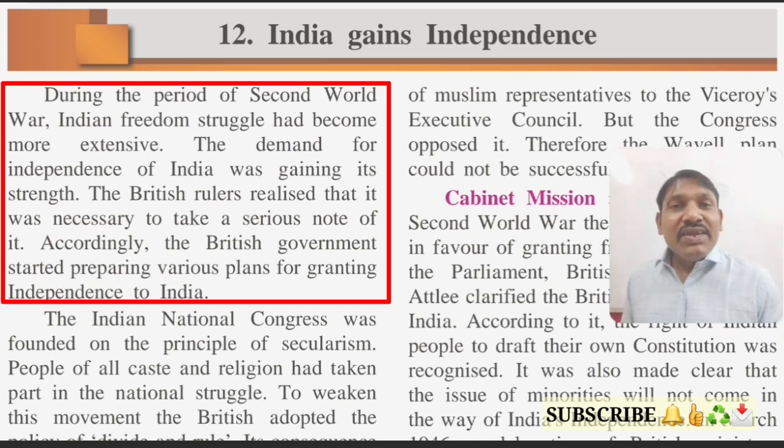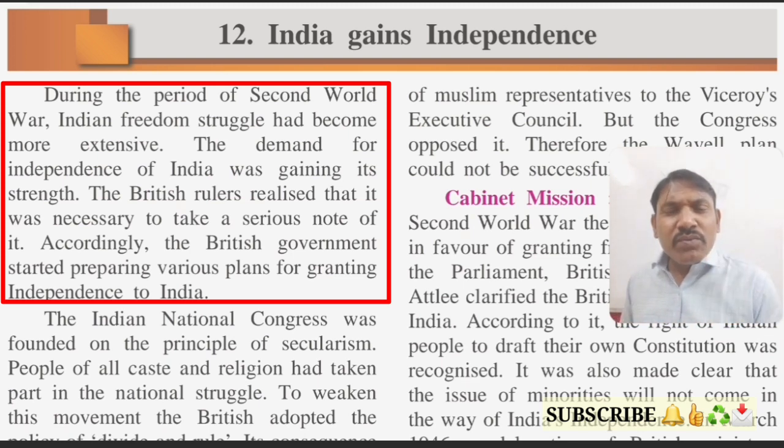Students, during this period the British government observed that the Indian people were united together. They had seen the strength of unity. So the British government wanted to control the Indian people. And how did they want to control them? They started planning. Here the British government used one of the policies, that is divide and rule.